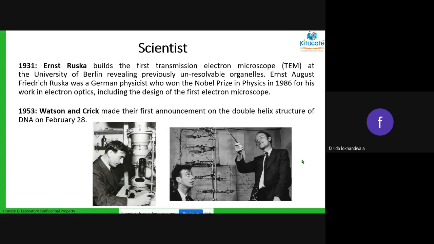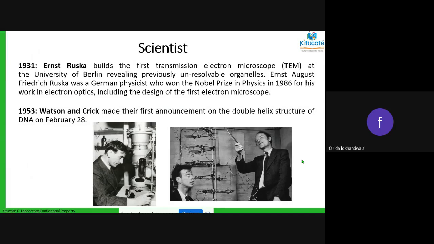So the cell is in the microscope range, but the cell organelles are in the nanometer range. To see nanometer structures, you require a more precise microscope, and that is the transmission electron microscope. You can see on the left side the black and white picture, the whole big structure. It is as tall as from your ceiling to your floor.